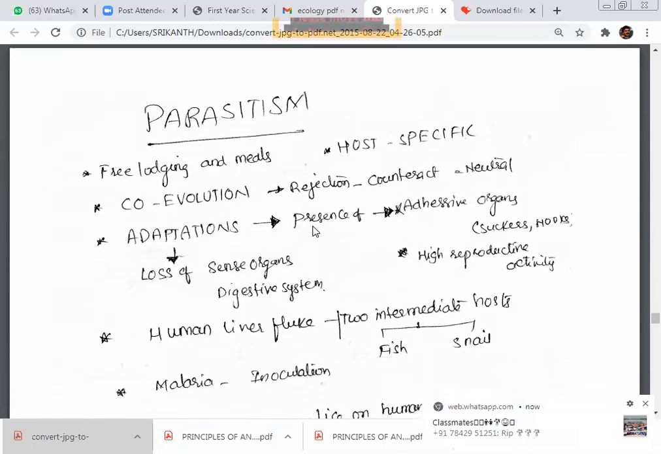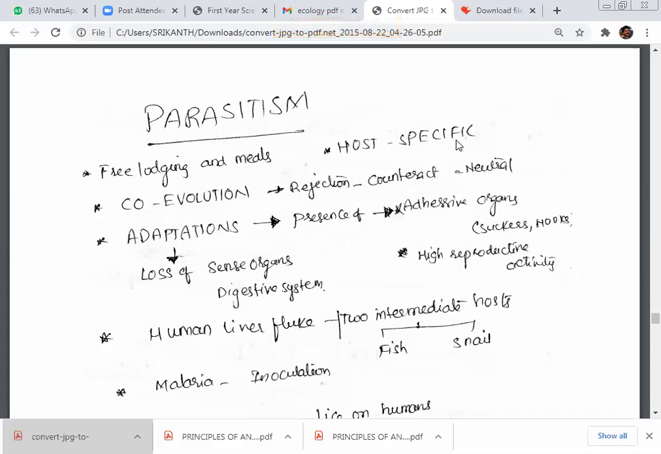Now, moving on to parasitism, the free lodging and meals. What is it? A parasite gets free lodging: it stays in the host and gets food. And parasites are host specific, which is to be remembered. That means Plasmodium vivax lives in human beings only. Their vector is the mosquito only, the female Anopheles mosquito only. What do you call this? Host specificity. Birds also get malaria, but that is because of Plasmodium praecox, not vivax. So that means host specificity is there.